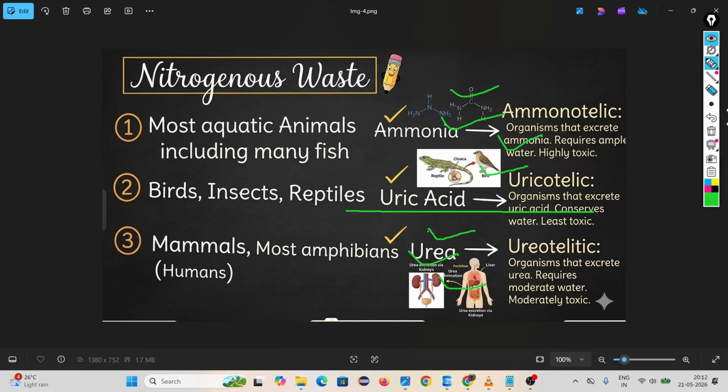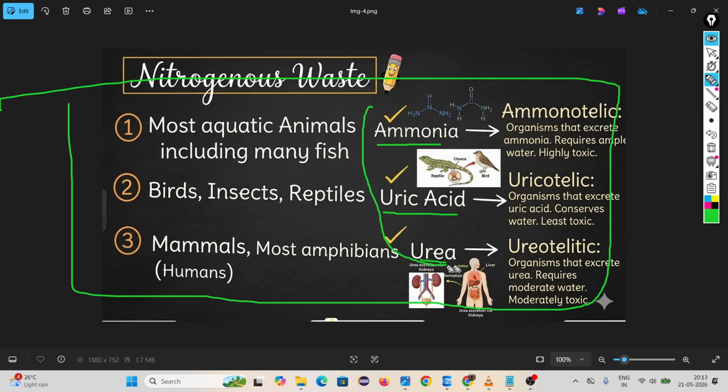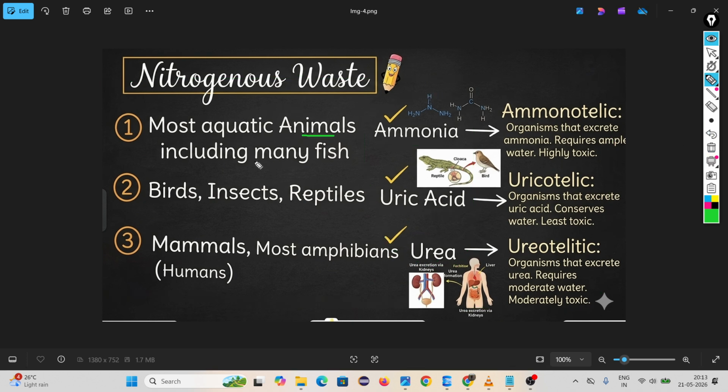All organisms create nitrogenous waste, but some produce only ammonia, some uric acid, some urea. Human beings produce all these things, but most of the nitrogenous waste is urea. Most aquatic animals, including many fish, have ammonia.